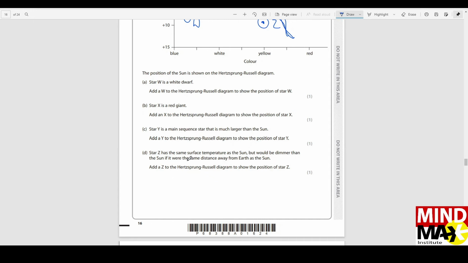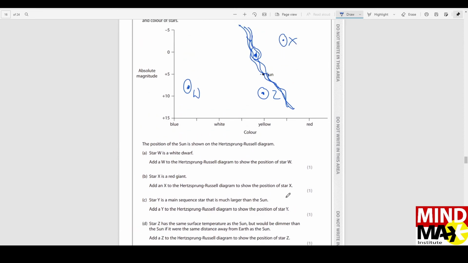Then star Z has the same surface temperature as the sun, but would be dimmer if it were the same distance away from Earth as the sun. So basically they're telling us that the temperature is the same, however the brightness is going to be lesser. If we take the Earth as the central point, and from the Earth we are judging both the sun and that other star, which is Z, we are going to find that star Z's brightness from the Earth looks much lesser as compared to the sun.